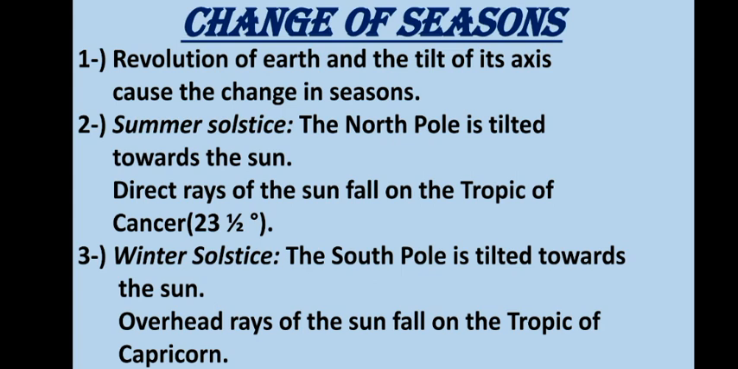Now let's talk about the winter solstice. In the northern hemisphere, the winter solstice usually falls on 22nd December or 23rd December, when the North Pole is tilted away from the sun. It is the shortest day of the year in the Tropic of Cancer. The southern hemisphere has summer at this time.